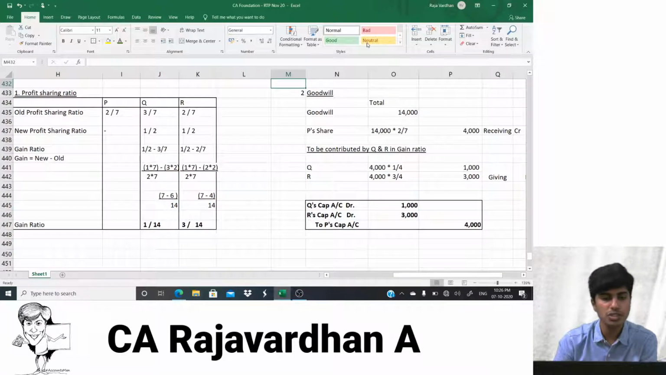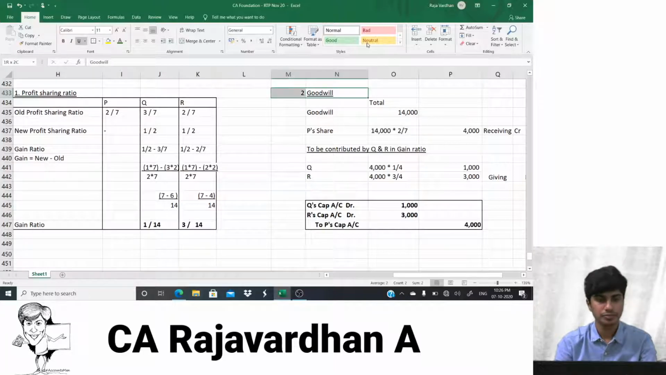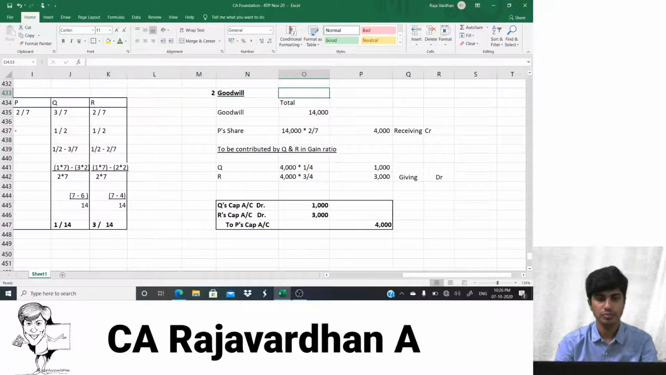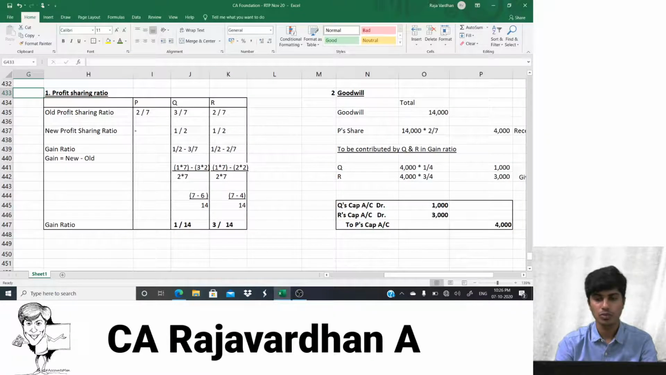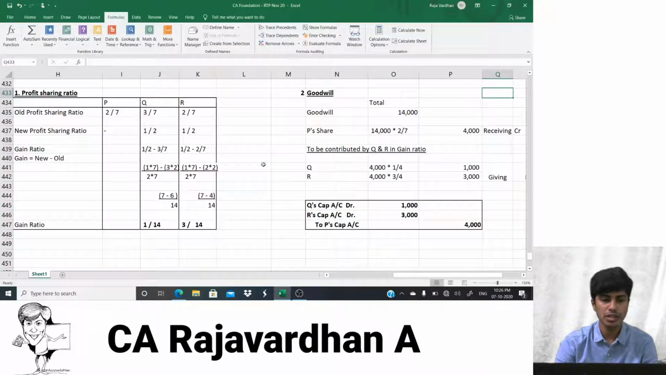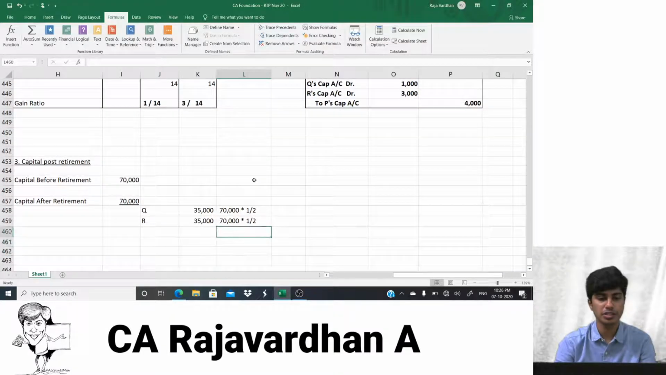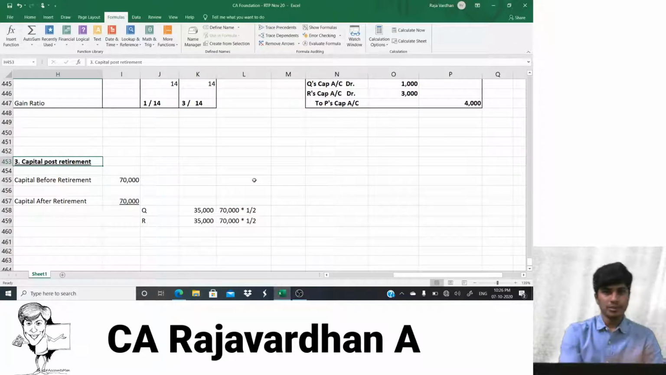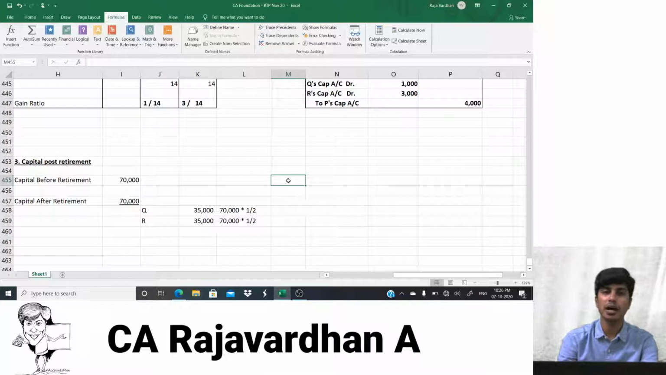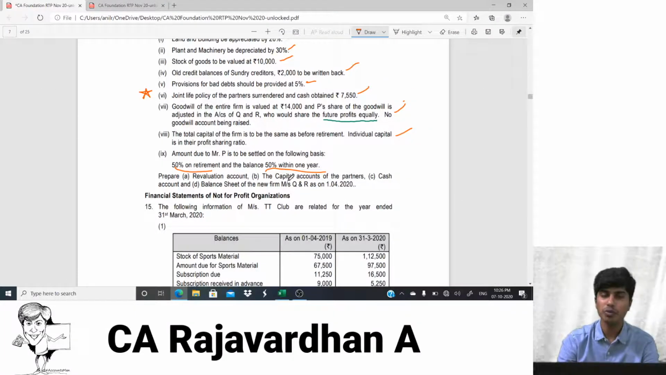Working note number 1 and 2 is here. Okay, perfect. If you're done with this, then I'll show working note number 3. I hope you've taken the screenshot. Now working note number 3 is here. Yes guys, that's it. So this is the partnership question. If I go back to our RTP, we're done till question number 14.